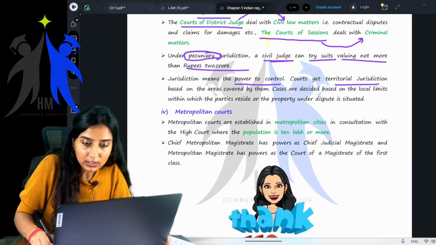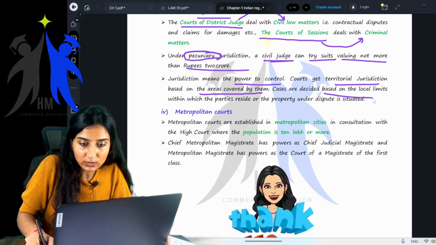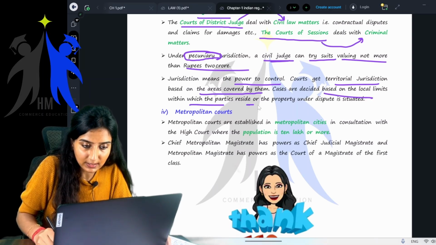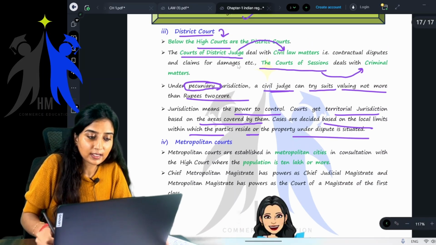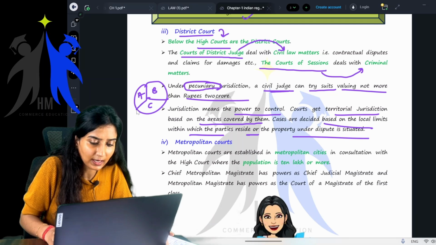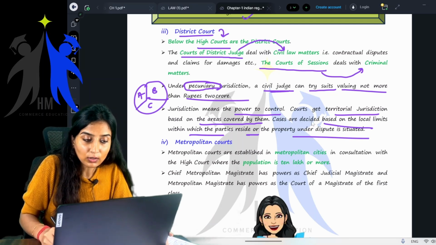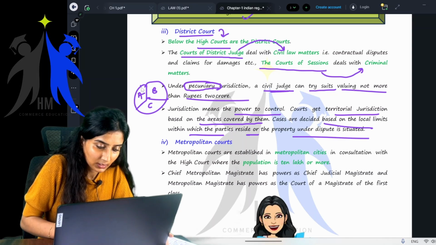Courts get territorial jurisdiction based on the areas covered by them. Cases are decided based on the local limits within which the parties reside or the property under dispute is situated. So, we are talking about district court. Say, for example, in a state, there are 3 districts, A, B, and C. There is one court for district A, one court for district B, and one court for district C.